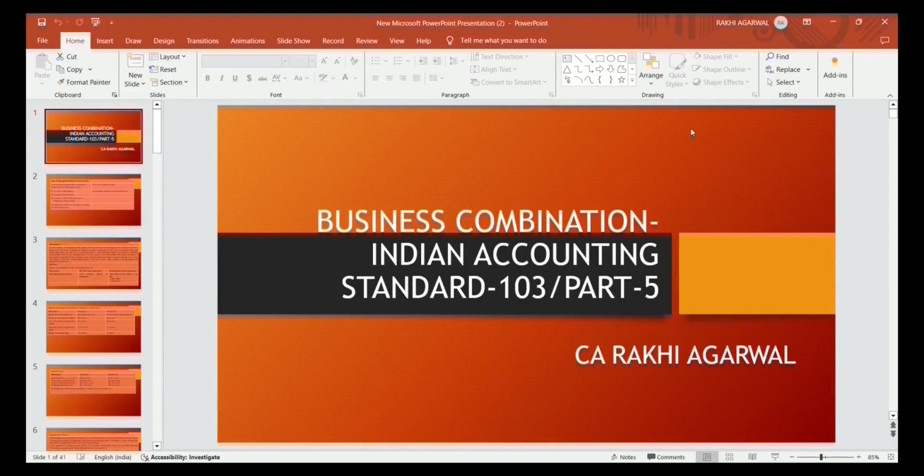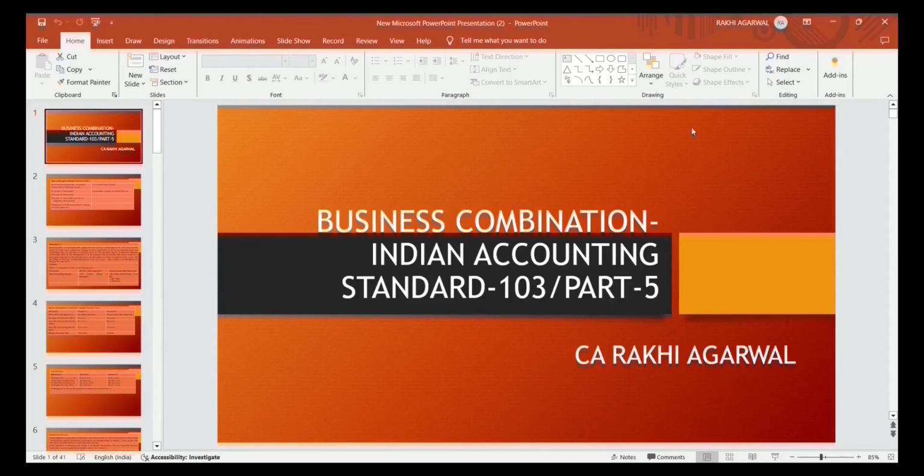Then we discussed the elements of a business: there is an input, there is a process, the entity inserts an input, that input is processed and output is generated in the form of income. Substantive process means the input is there, the process is there, but the output is not there. But the skilled workforce is there, and they have the capability to generate the output, to generate the income. That is the substantive process.